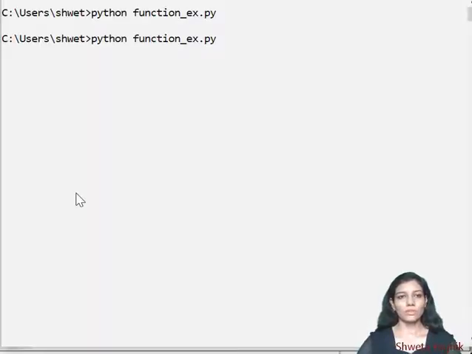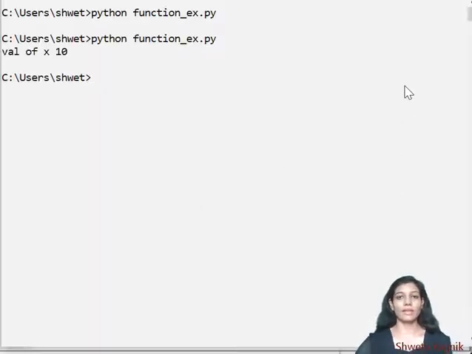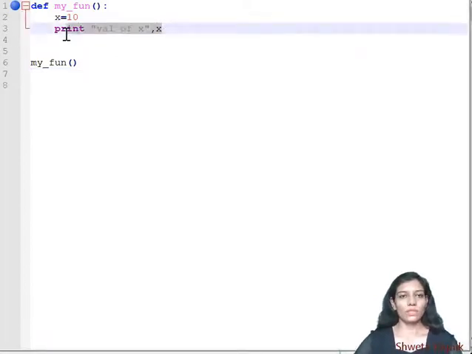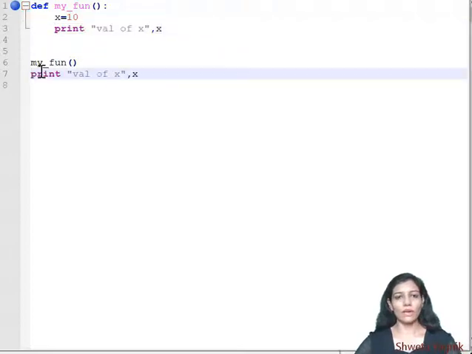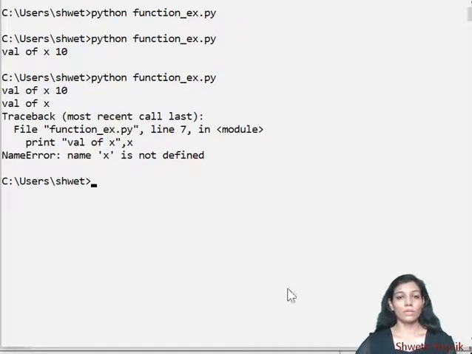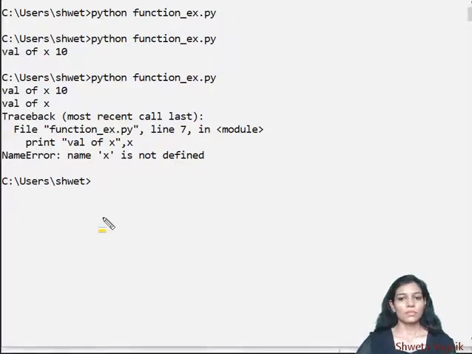So it is perfectly giving me the result which is there inside a function. But now if I want to print this same line over here, if I try to access the value of x outside of the function, it should allow me or not? It will not, because okay, here I am making one mistake.